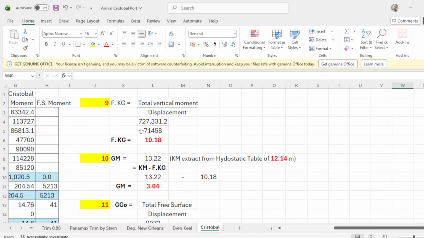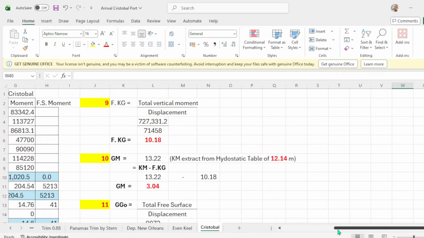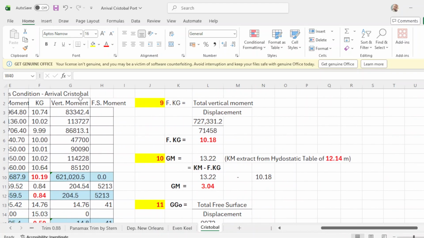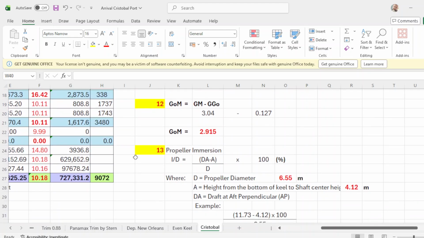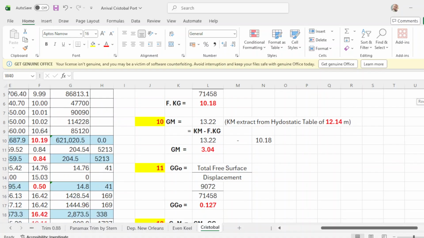Number 9, to find the final KG. The formula is total vertical moment over displacement. So what is your total vertical moment at Cristobal? This is your total vertical moment. So the total vertical moment is 727,331.2, and that is 727,331.2 over a displacement of 71,458.